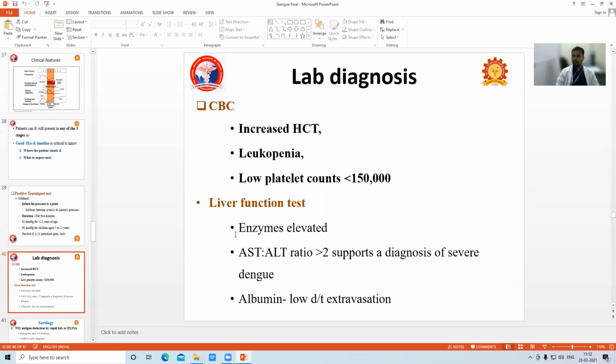Lab diagnosis, complete hemogram. We discussed what we expect: increasing hematocrit, leukopenia, and low platelet count. Liver function test. Due to organ hypoperfusion, there is hepatitis, so the enzymes are elevated. An AST-ALT ratio of more than 2 supports severe dengue. Albumin will be low due to extravasation.